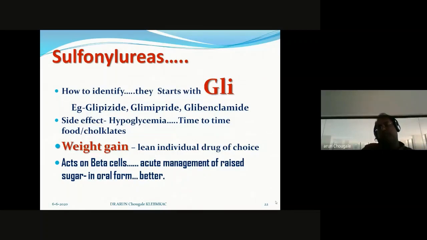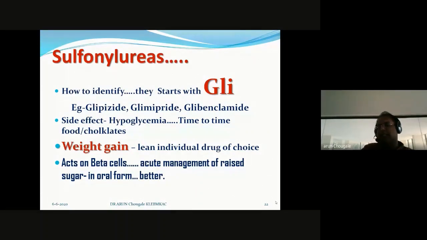What may be the side effect? The side effect is hypoglycemia, because they act on the pancreas and there is insulin secretion. When insulin secretion is raised, the quantity of insulin is raised at that time. According to the quantity of insulin, you have to supply food. If the food is not proper, then the patient ends up in hypoglycemia.